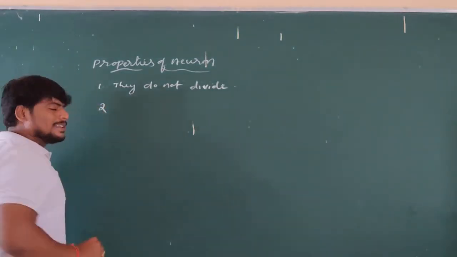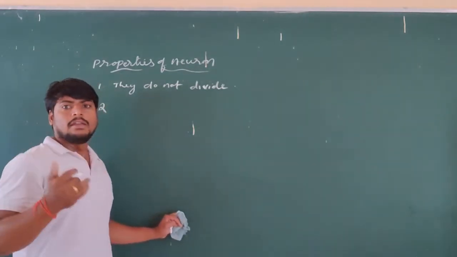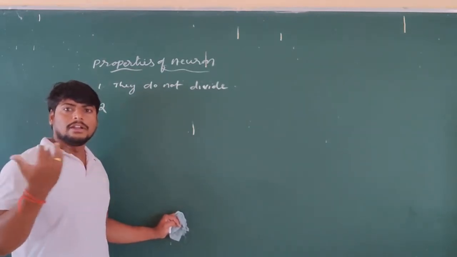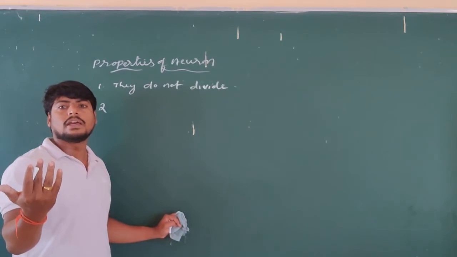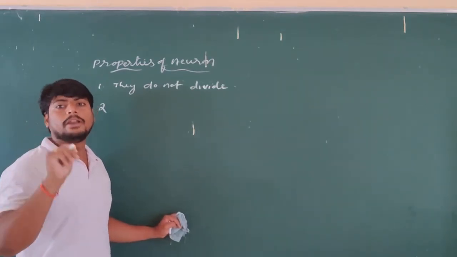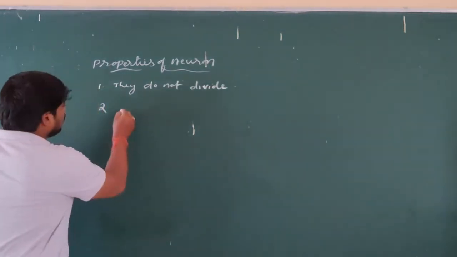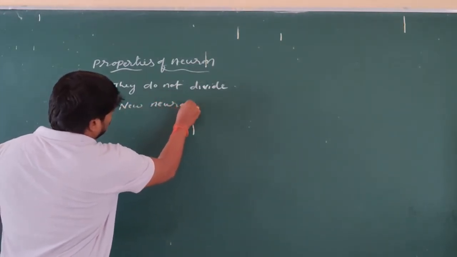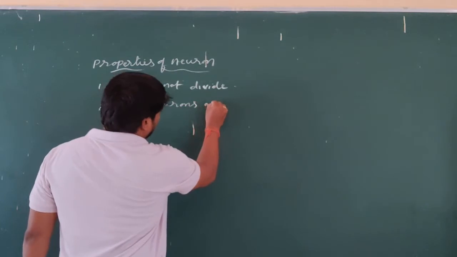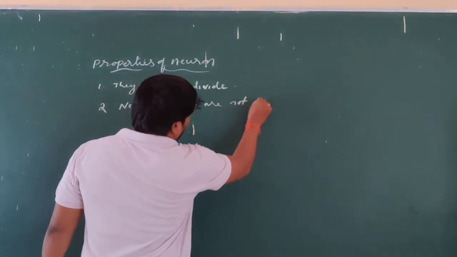And next, once they form in our body along with the organ system, new nerve cells or neurons are not able to form in our body.